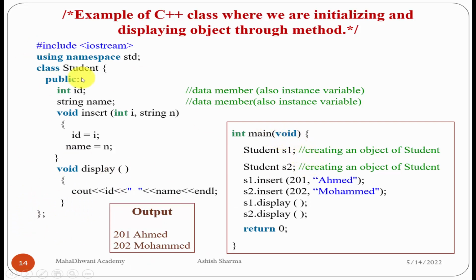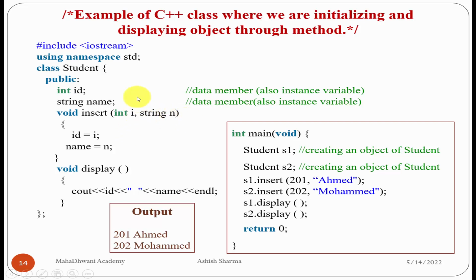Come to the main body. To execute this class we need a main body. So first we create objects in the main body, student s1, student s2. After that s1.insert, we check the parameters of the insert function. The first parameter is integer type, the second parameter is string type.